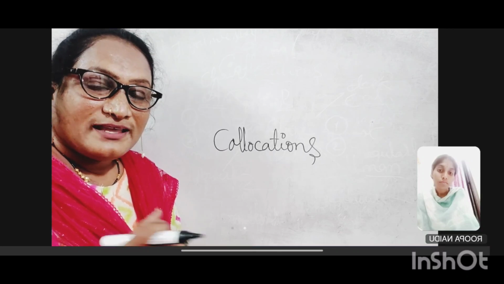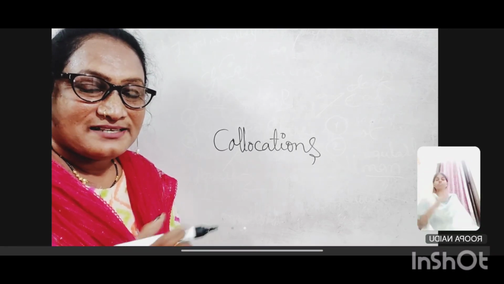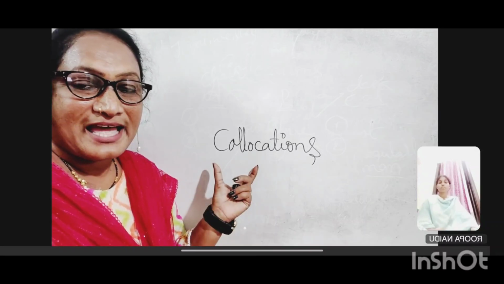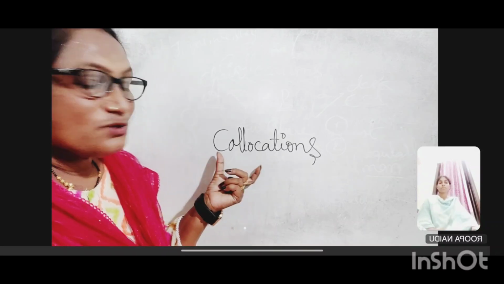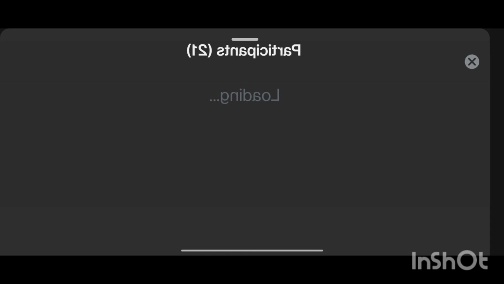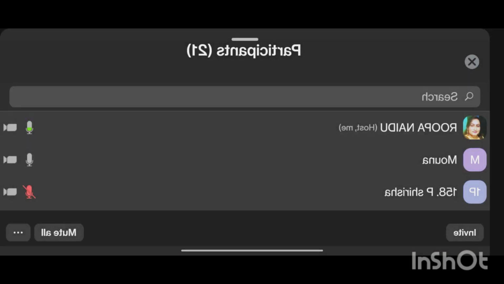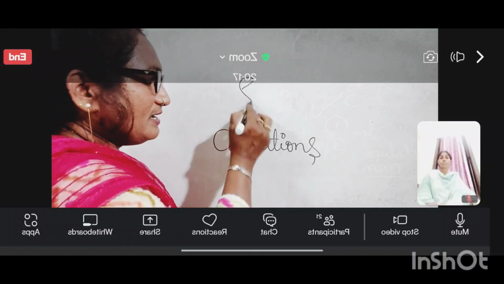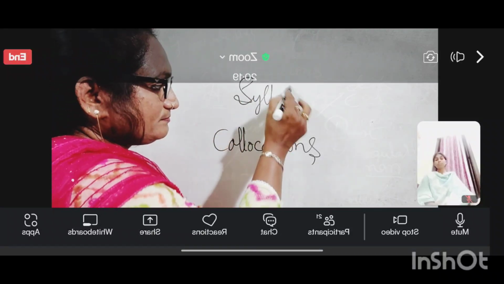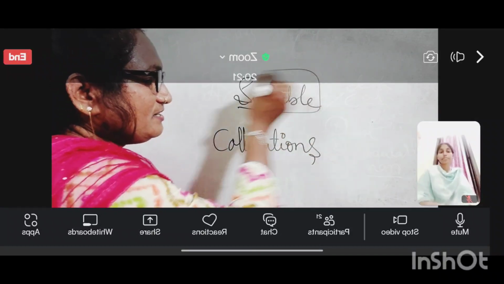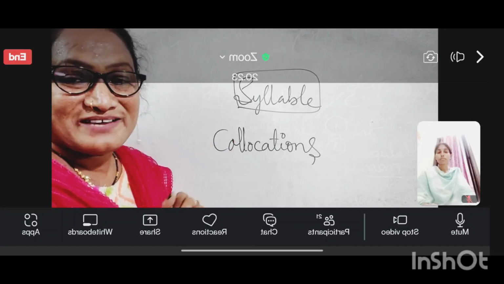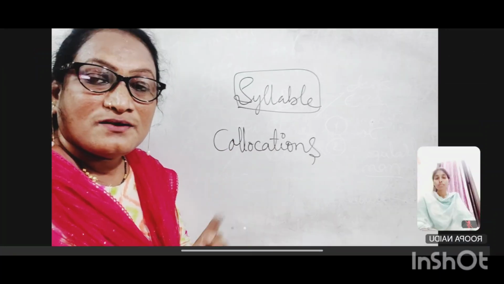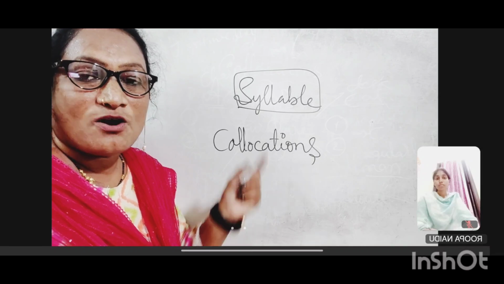In Telugu we are pronouncing letter wise, but here it is different. So how to pronounce this means you have to pronounce it syllable wise. You know syllable, I think, right? We learnt it in inter, right? So syllable wise you have to pronounce. Syllable means nothing but the word part we pronounce.